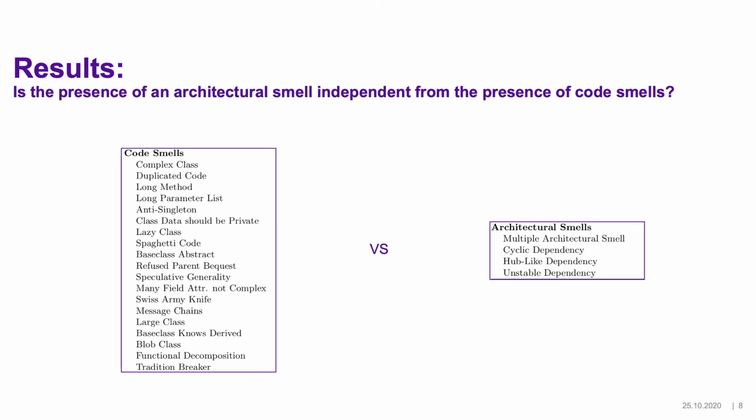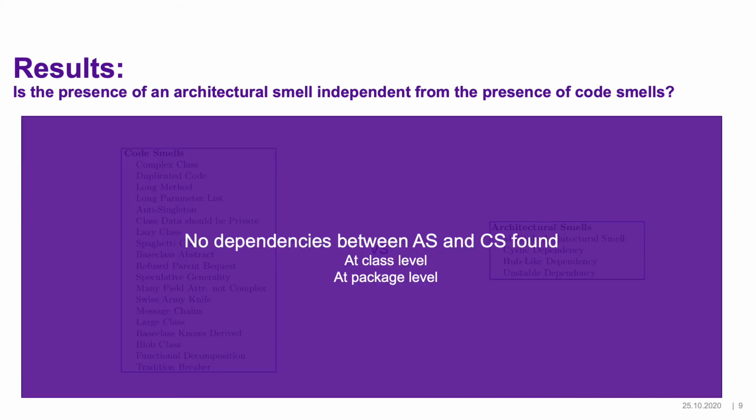So what's the result? For the first research question, when we analyze the presence of architectural smells versus the presence of code smells, here you can also see the list of code smells versus the architectural smells that we considered, unfortunately no dependencies between them were found. We did the analysis at the class level, and we did the analysis also at the package level. We did the analysis project by project. We did the analysis merging all the projects as one single giant project. Results unfortunately do not change.